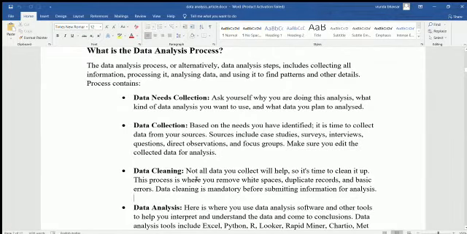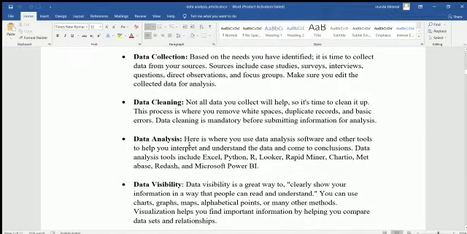Now what is data cleaning? Okay, now we are gathering all the types of data that we require. But not every piece of data is straightforward. There may be some errors in the data, and there may be malicious data, which is wrong content. So for that we need data cleaning. Not all data you collect will help, so it's time to clean up.